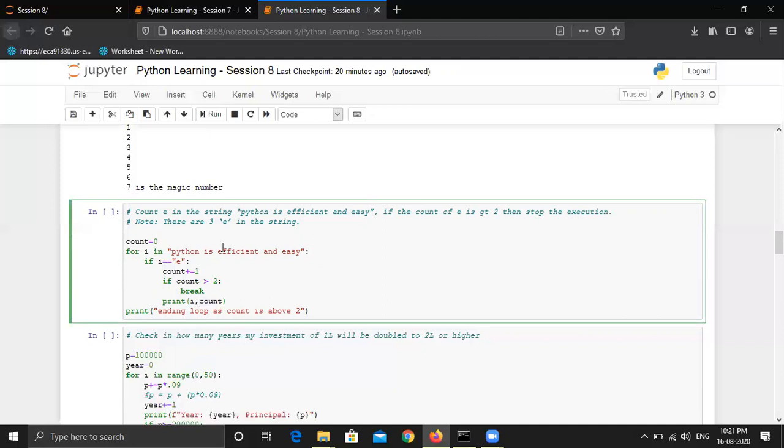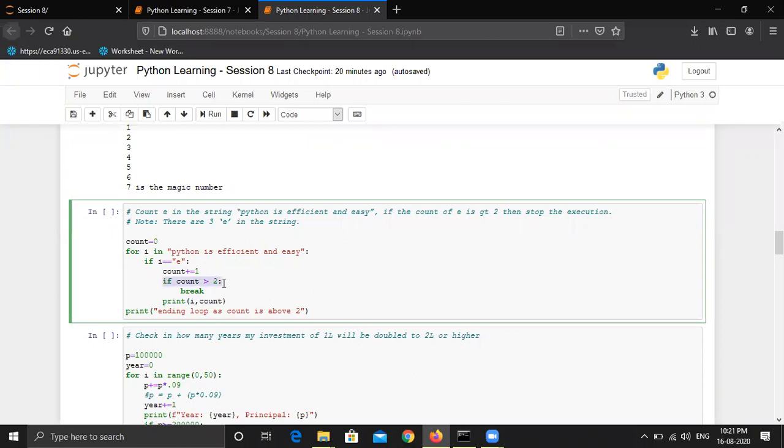In the second iteration, once it reaches this E, count will be incremented to 2. And then again, it will check the condition. And this will again be false because count is not greater than 2. It is equal to 2. So this will be false. Again, execution will continue and this statement will be executed. And once it reaches this E, this condition will also be true and count now holds the value 3.